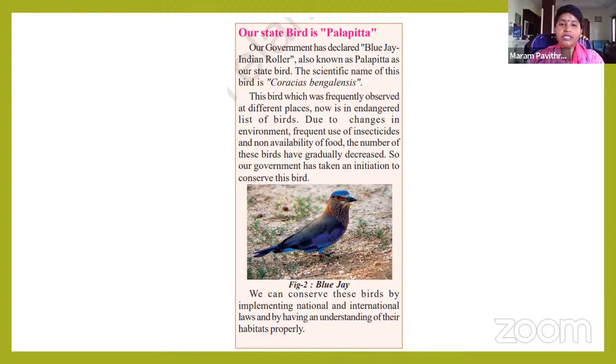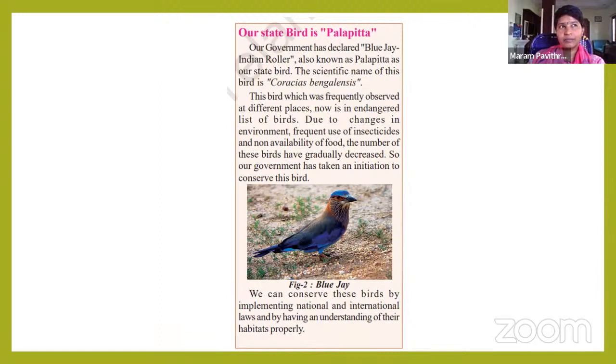We can conserve these birds by implementing national and international laws and by properly understanding their habitat. Here, why is their number decreasing day by day? Because of the pesticides, environmental changes, and the lack of food. Birds usually eat insects or seeds. We are spraying various kinds of pesticides, insecticides, herbicides on the crop fields.